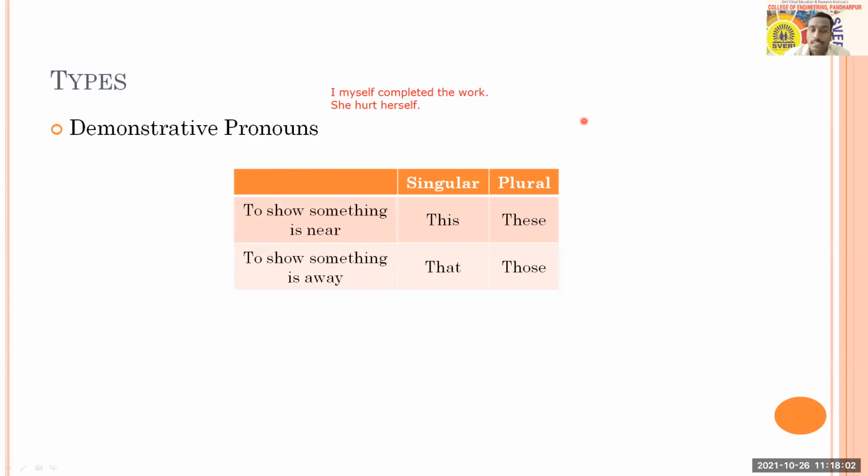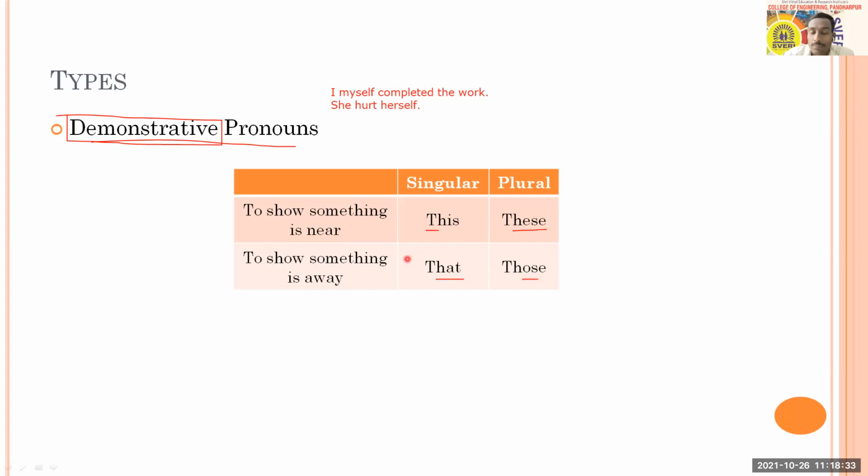Okay, then let's go to the next slide, and on the next slide we have the next type, that is called demonstrative pronouns. So what do you mean by demonstration? Demonstration means to show something. And here, to show something, we use these four pronouns. Which four pronouns? This, these, that, those.